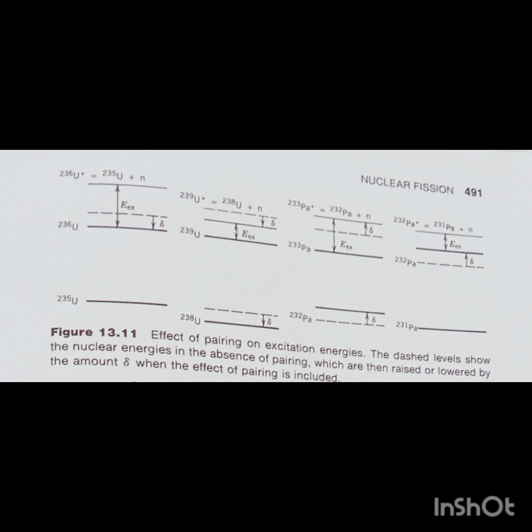The distribution of energies thus appears to be characteristic of the distribution of masses and suggests that on average 165 MeV, or roughly 80% of the fission energy, appears as kinetic energy of the fragments. This is the corresponding representation of pairing on excitation energies.